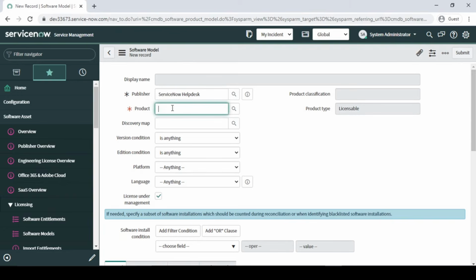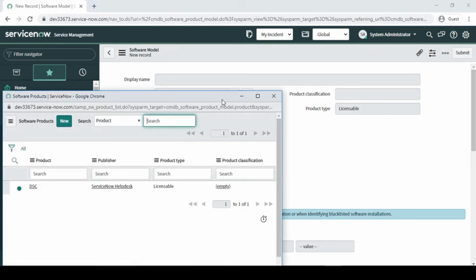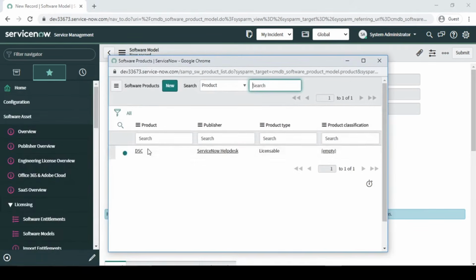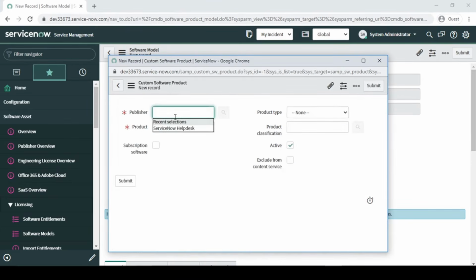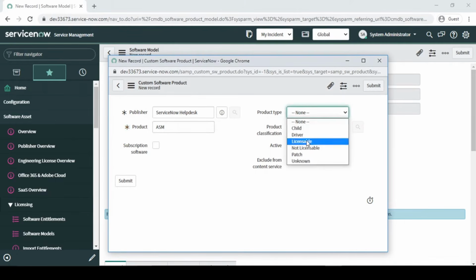So how many products do they have? They have 3 products, right? One is the DSC, which I already have, but we are going to create 2 more. Let me create it here itself. The publisher is ServiceNow help desk, and here we are going to create an AMS, right? AMS has product type licensable.